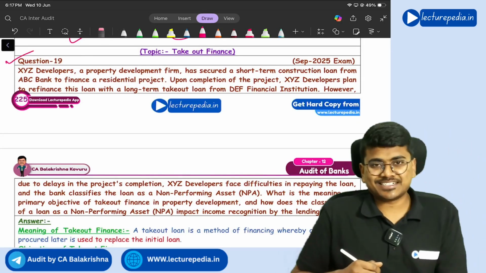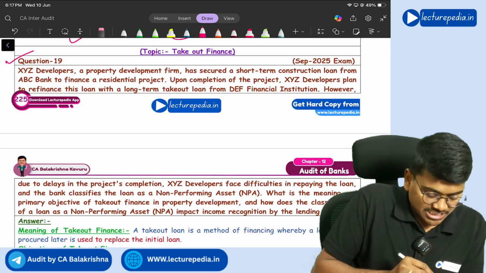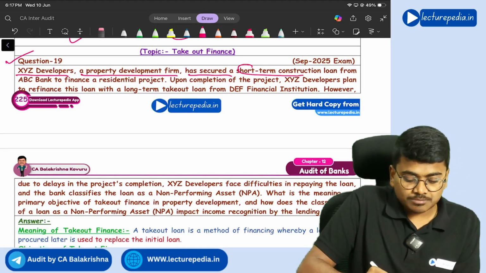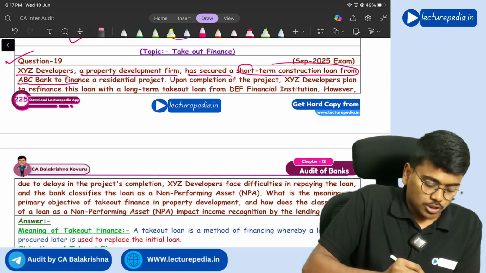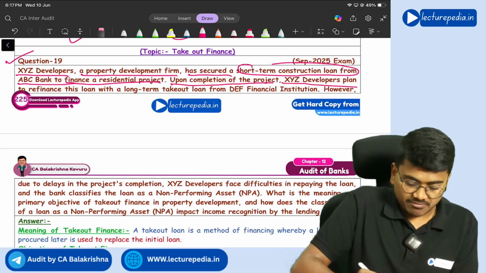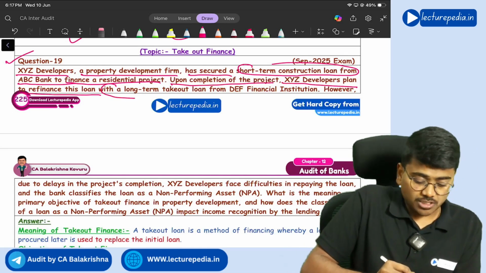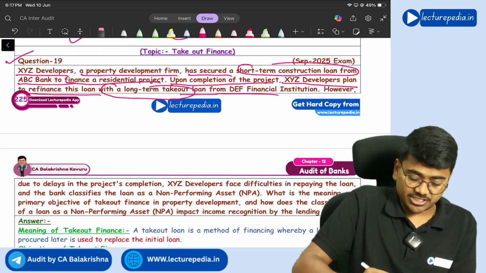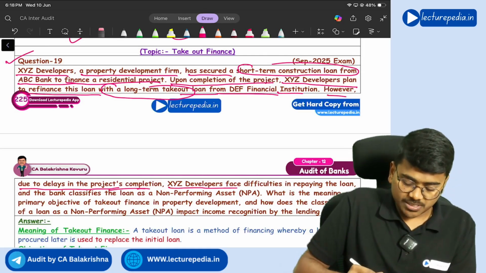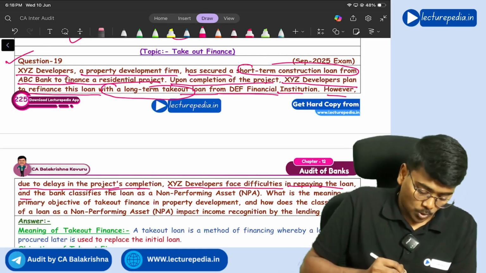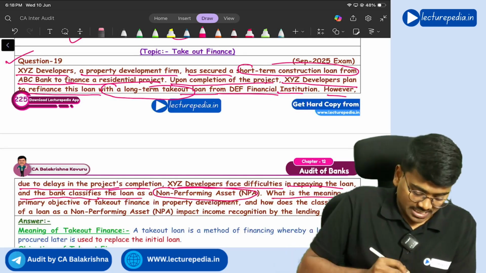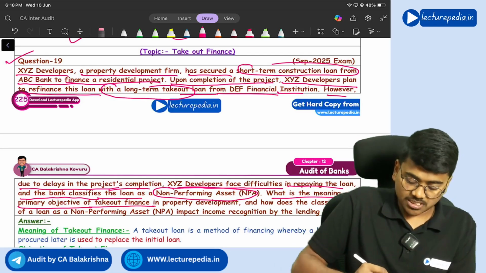Next. Question number 19. XYZ Developers, a property development firm, has secured a short-term construction loan from ABC Bank to finance a residential project. Upon completion of the project, XYZ Developers plan to refinance this loan with a long-term takeout loan from DAF Financial Institution. However, due to delays in the project's completion, XYZ Developers face difficulties in repaying the loan and the bank classifies the loan as non-performing asset. What is the meaning and primary objective of takeout finance in the property development?